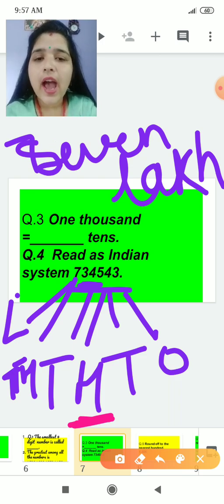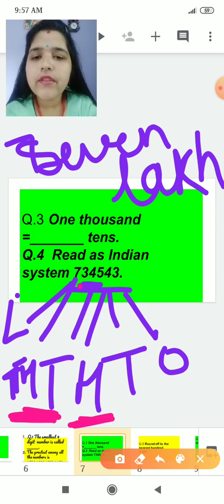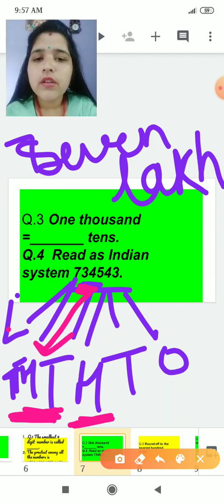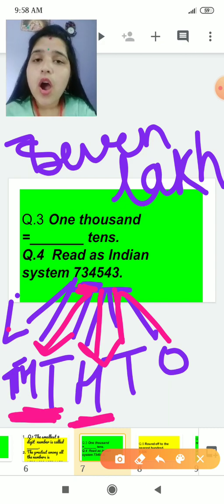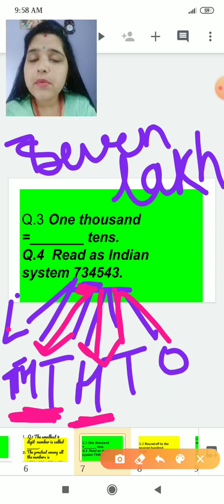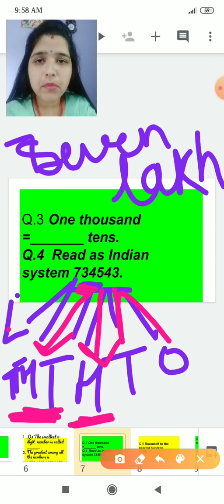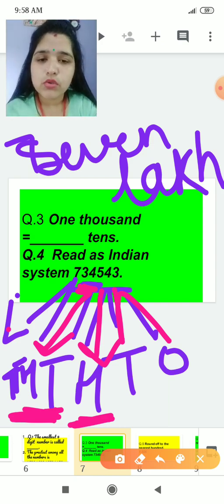So 7,34,000. We will combine: this is 7 lakh, this is 34,000, and this will be 500. And we will combine, as you all know, ones and tens place. It becomes 43. So 7 lakh 34,543. See, you should know how to express in the Indian numeration system, and you should know the words to express in the number system. मतलब आपको words में भी आना चाहिए and you should know in numbers also. Okay.